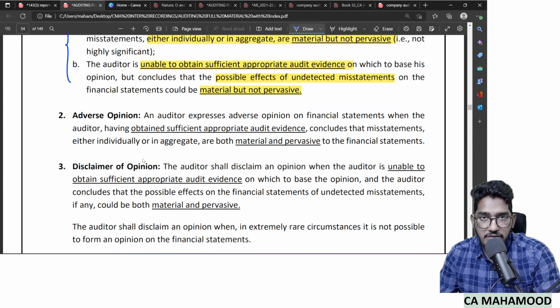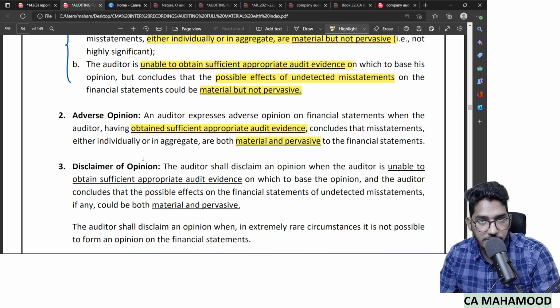Adverse opinion. In how many cases will adverse opinion be given? Only in one case. What is that? An auditor expresses an adverse opinion on the financial statements when the auditor has obtained sufficient and appropriate audit evidence and concludes that misstatements, either individually or in aggregate, are not just material but also pervasive to the financial statements. Now, when will disclaimer be given? The auditor shall disclaim an opinion when the auditor is unable to obtain sufficient appropriate audit evidence on which to base the opinion, and the auditor concludes that the possible effect of the misstatements is material and also pervasive.